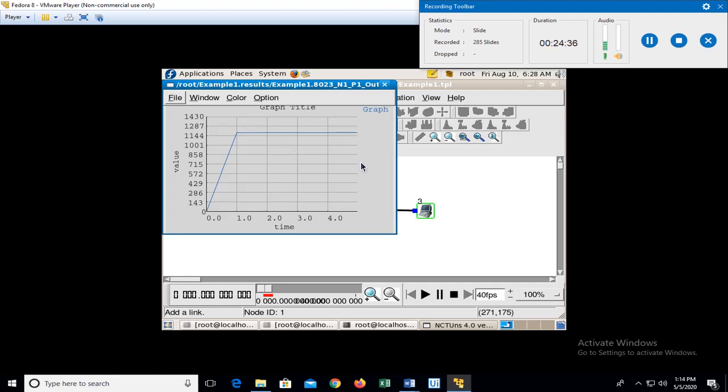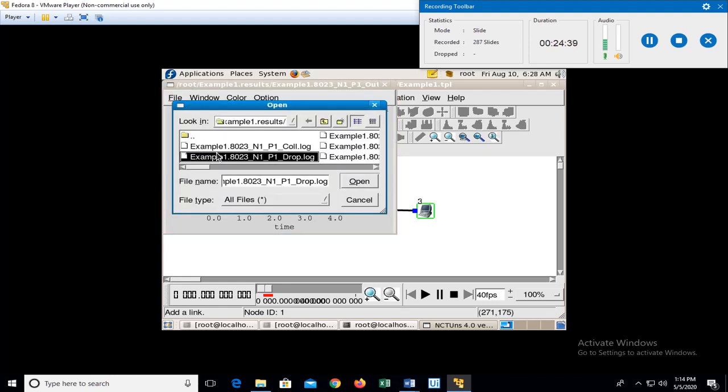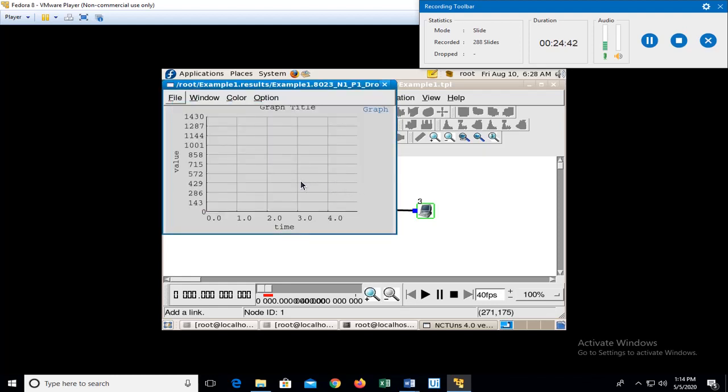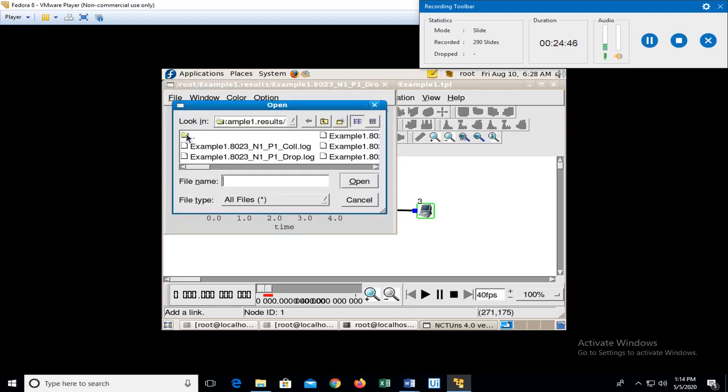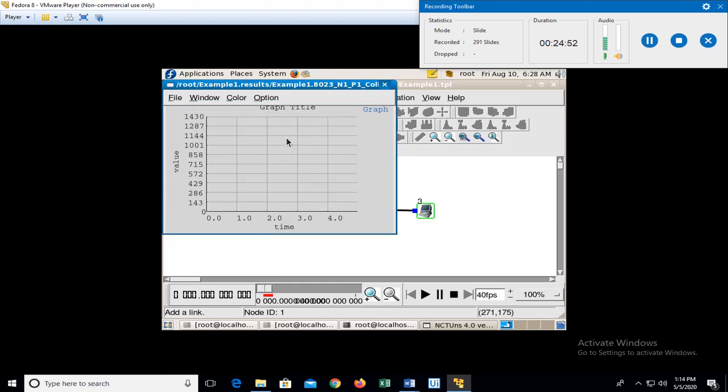Since drop is not there, let us just check out the throughput, that is n1 to p1, what is specified. You can see that as time increases, throughput becomes better. Since we do not have any collisions or anything, this graph is appearing in this form. This is how we check out the graphs, and we had seen that there were no drops, therefore we don't have any plot in this. It has been plotted but no drops are there, it is 0. Even collisions were not there. So this is what is available.